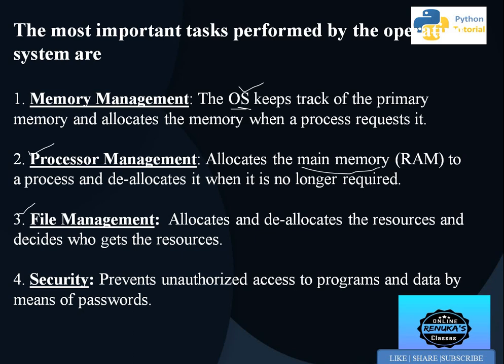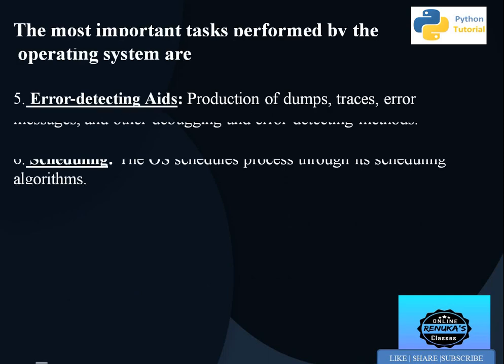Then comes file management: where to store and when to delete the resources, files and data is also a task of the operating system. Then security: preventing unauthorized access to programs and data by means of passwords. If we apply passwords to a file or to our system to protect it, so that no unauthorized user can enter our system, that is done with the help of the operating system, or we can say that is also a feature of the operating system.